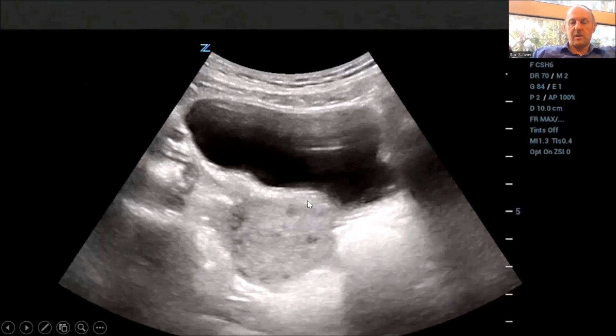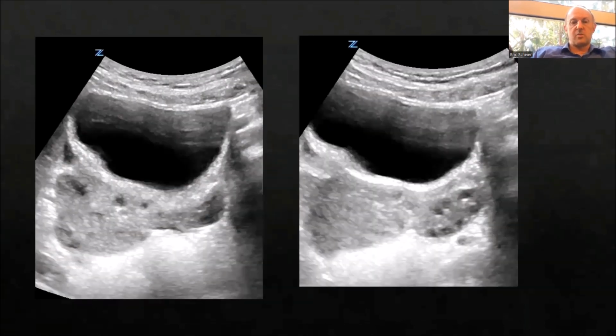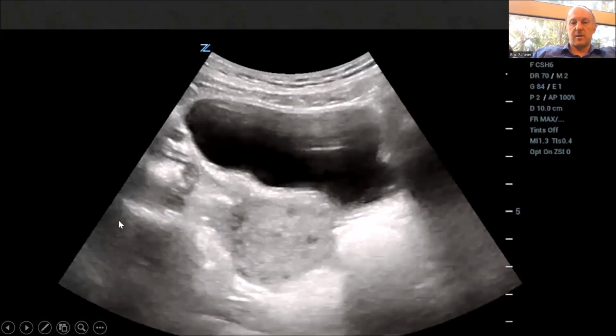Here we have, again, just another photo of a large, this is kind of the oversized chocolate chip cookie. This is a large torsed ovary with peripheralized follicles. One thing I did want to mention on this photo here is this is a pure transverse view of the bladder, and you can see how medialized this ovary is. It's sitting right under the bladder. So this is a transverse image. And so the torsion brings the ovary in to the midline. You can see it sitting along the midline, just under the bladder.